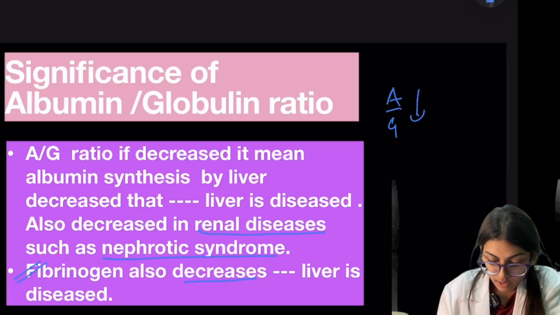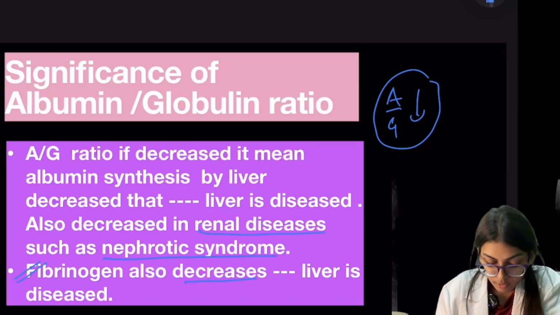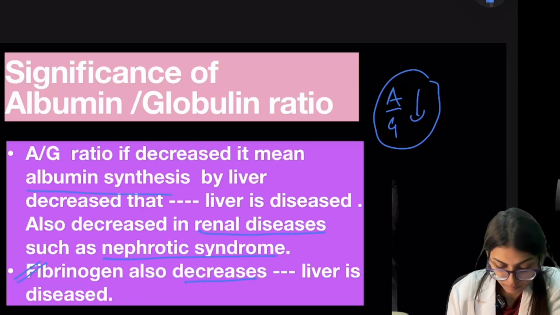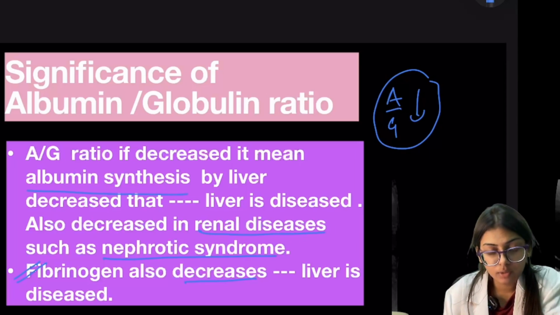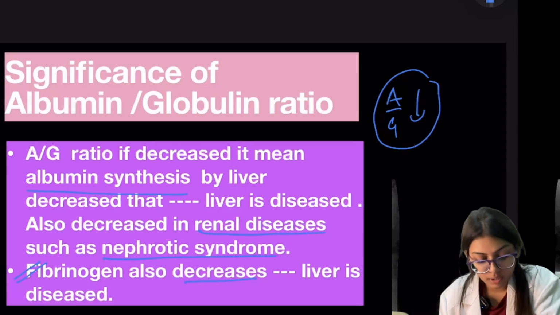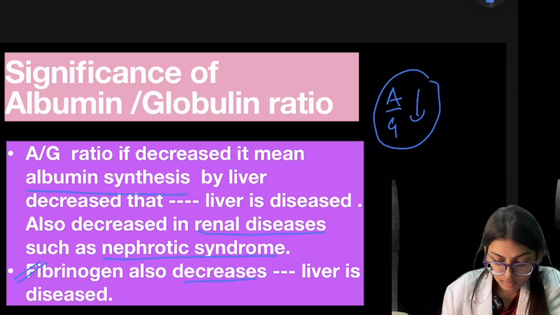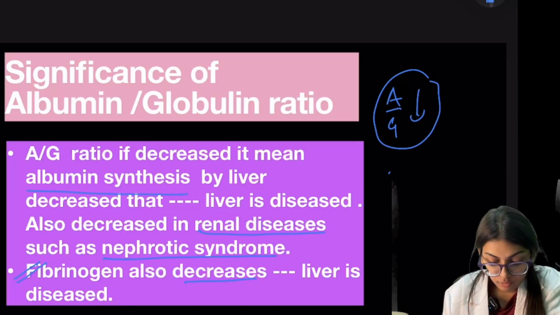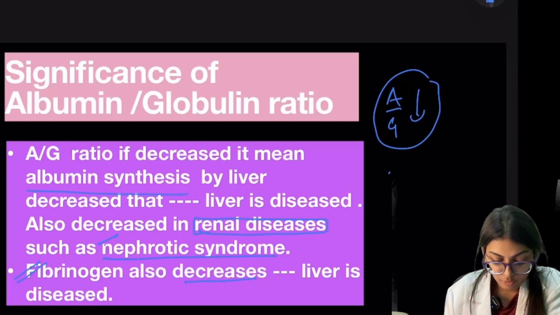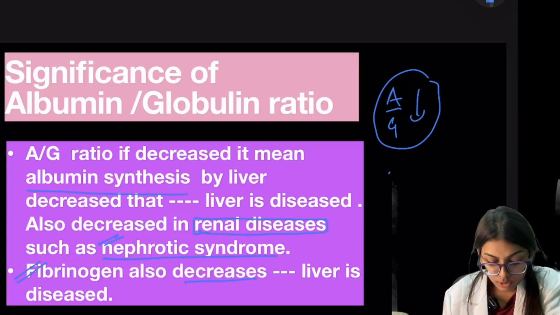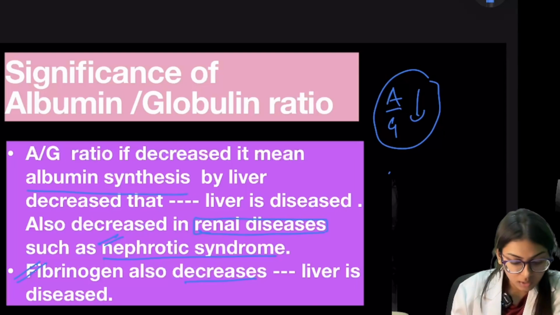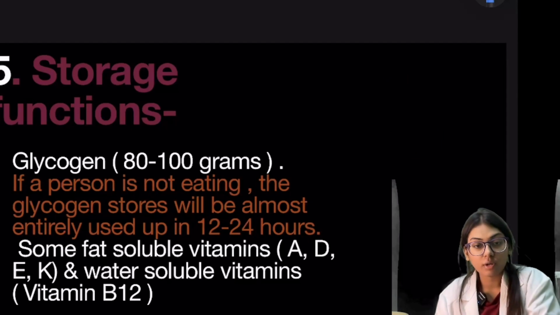The AG ratio will decrease. It means our liver is not synthesizing albumin, as we already know that the liver is the only site for albumin synthesis. And in renal diseases also the AG ratio decreases, such as nephrotic syndrome, and fibrinogen also decreases, that is, our liver is diseased. Now second, storage functions.